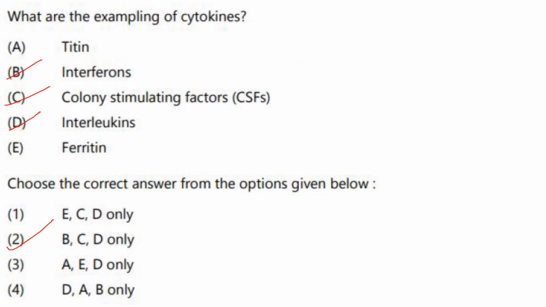Then, what are the examples of cytokines? Titin. Titin is not a cytokine. It is involved in muscle contraction and relaxation. It is a protein. Interferons, yes, it is a cytokine. Colony stimulating factors, yes. Interleukins are also cytokines. So B, C, D are cytokines. Okay, ferritin. Ferritin is involved in iron storage and release, so it is not a cytokine. So A and E are not cytokines, whereas B, C, D is the answer. Answer is option 2.